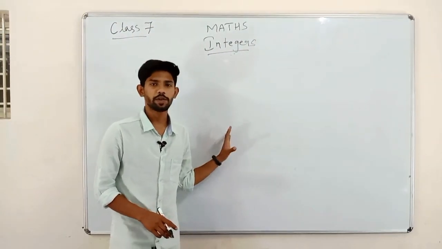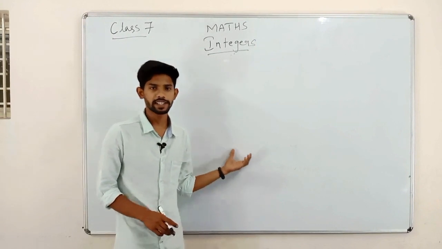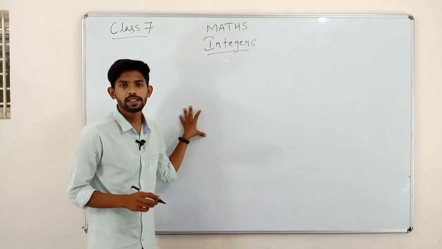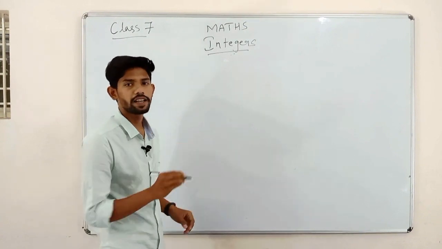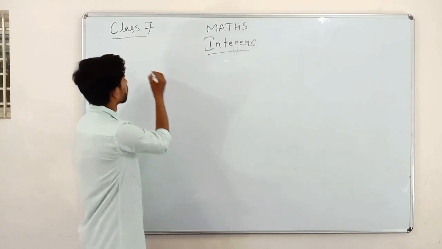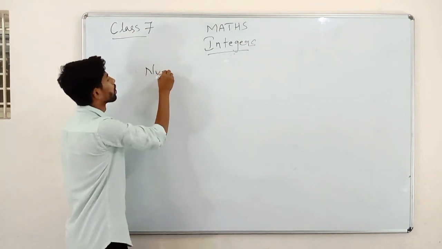So we have learnt about integers and what they contain. Then we will see the number line where the integers stay.